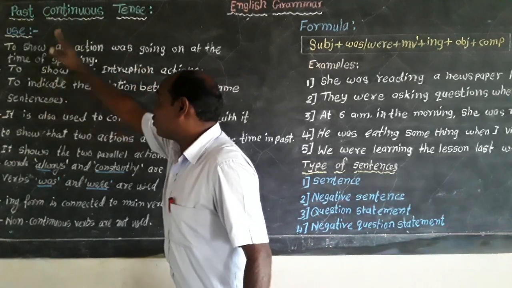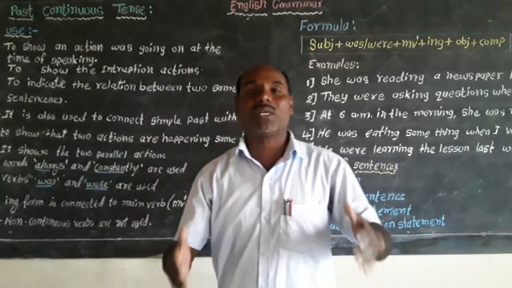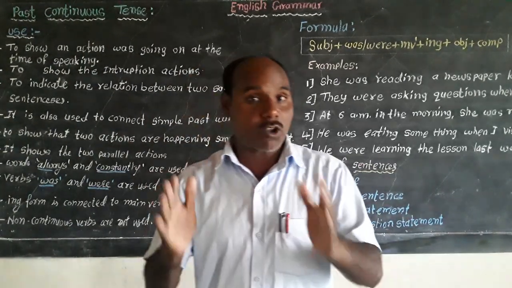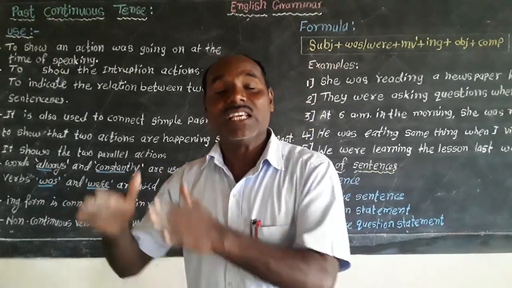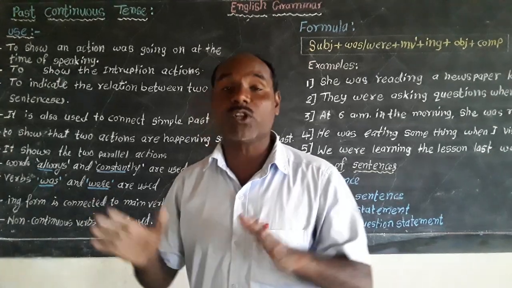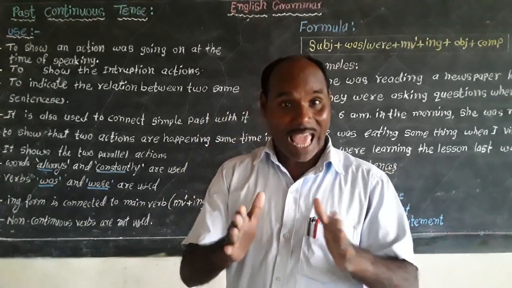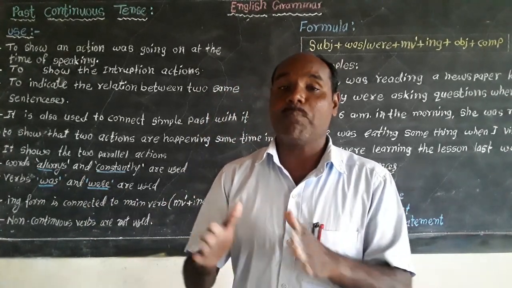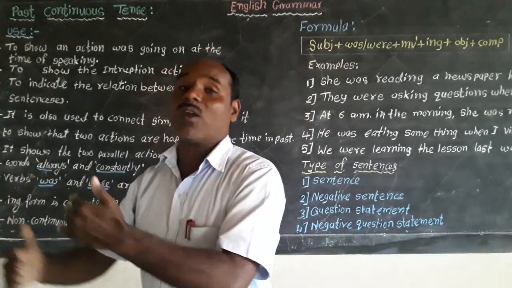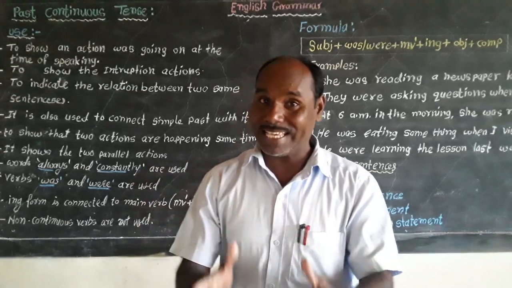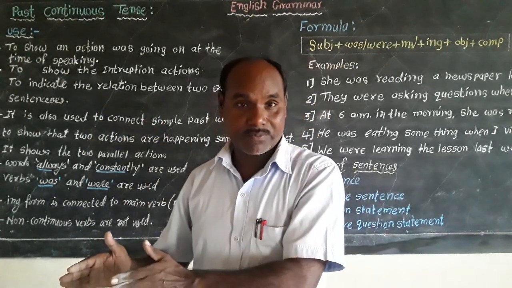So, let us see the uses of this tense. For what purpose is this tense used? First of all, I have told you, to show the action was started in the past somewhere. We don't know the moment. The action was started in the past somewhere and it was still going on at the moment of speaking in the past.